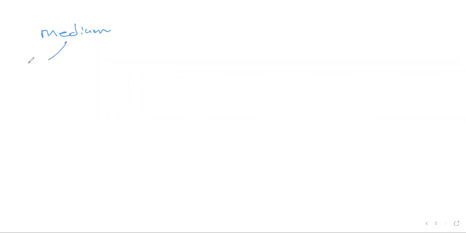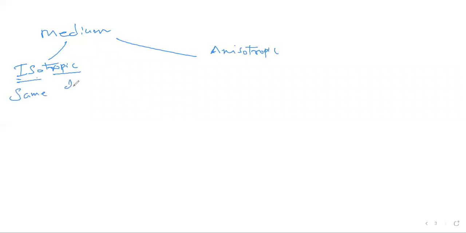So when we say medium, we can have a medium which is isotropic, and we can have a medium which is anisotropic. Now, what does this mean? Isotropic means what? When we say iso, it means same, and when we say tropic, it means direction.